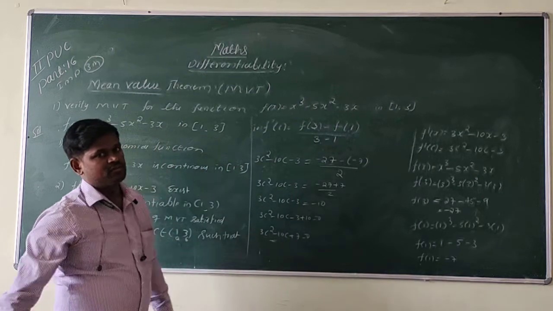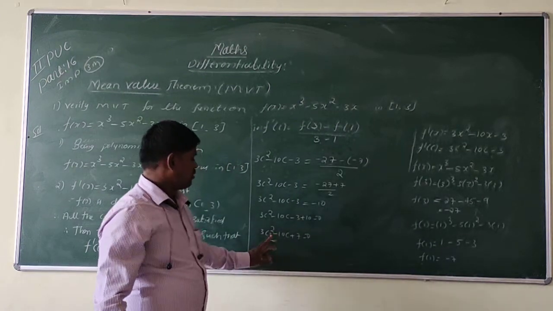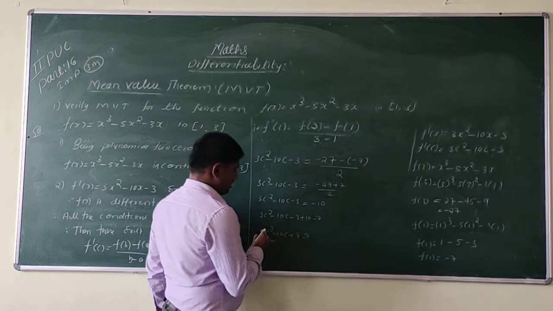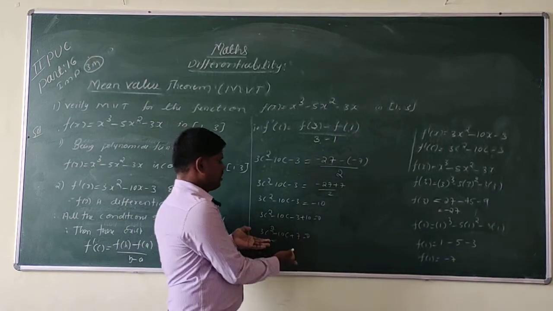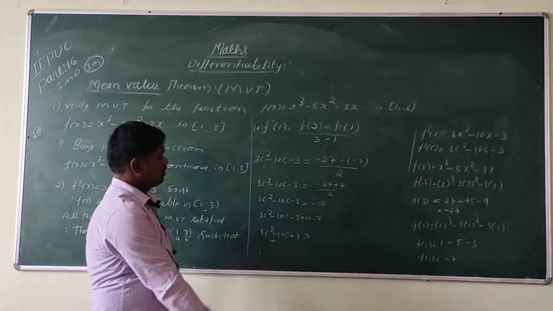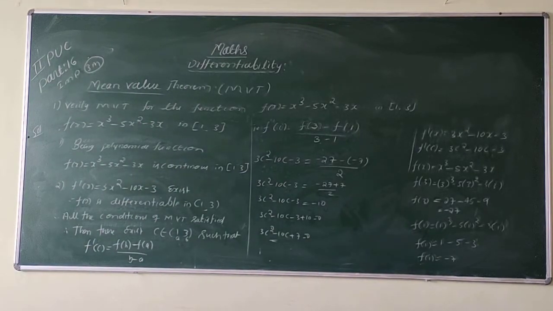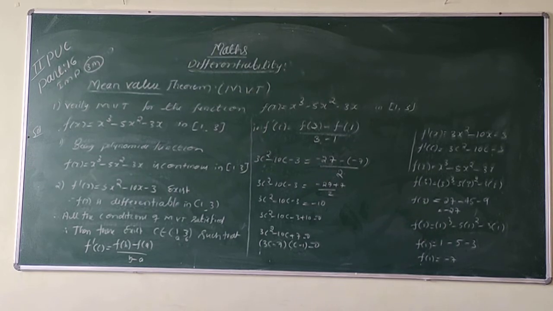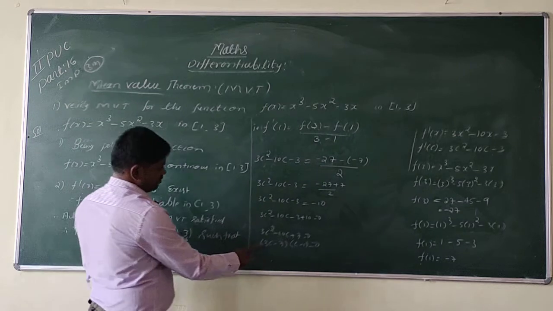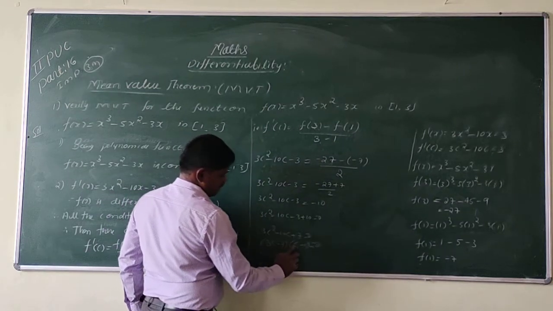To find the value of c, we are going to solve this because it is a quadratic equation. After simplification we get 3c minus 7 into c minus 1.